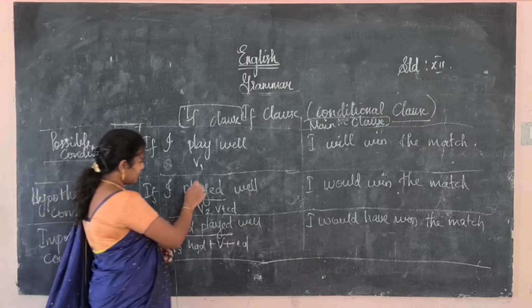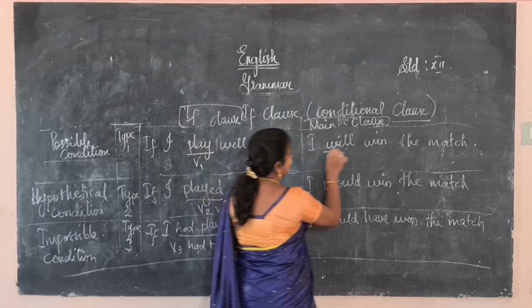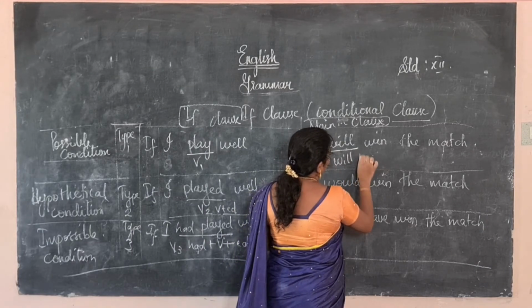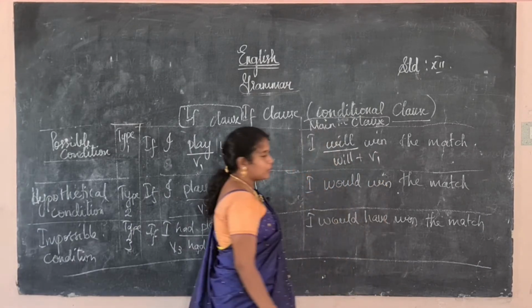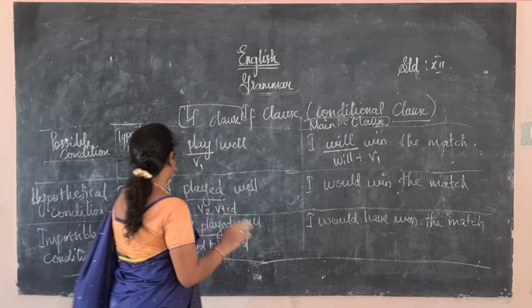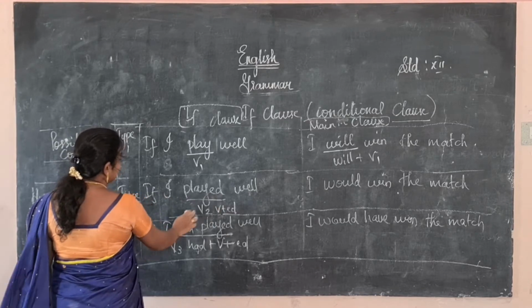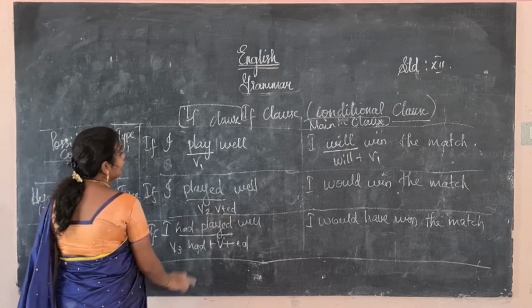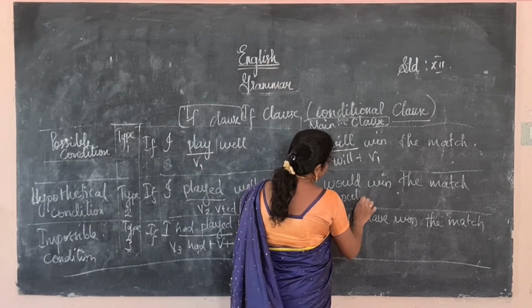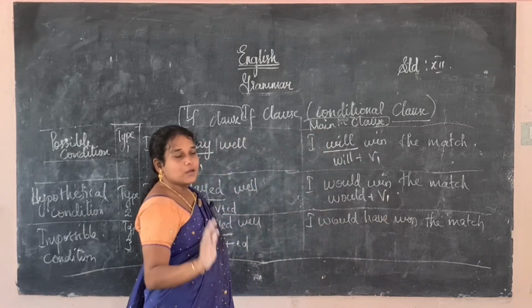If it is in the form of present tense, V1 form, we will add will, in positive or negative, and the verb will be in the form of V1. Will win. You won't change it. If it is type 2, play plus ed, that is the past tense, then it should be would plus the verb in the form of V1 again, because we won't use both in the past tense.